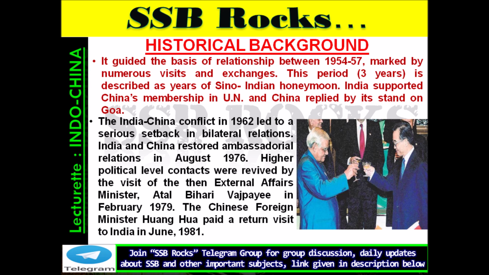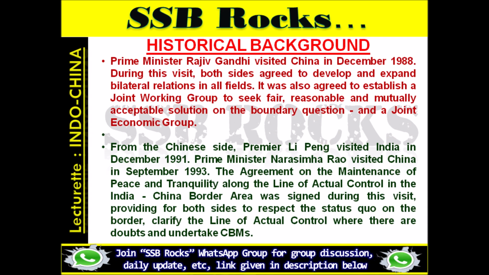India and China restored ambassadorial relations in August 1976. Higher political level contacts were revived by the visit of the then External Affairs Minister Atal Bihari Vajpayee in February 1979. The Chinese Foreign Minister Huang Hua paid a return visit to India in June 1981. Prime Minister Rajiv Gandhi visited China in December 1988. During this visit, both sides agreed to develop and expand bilateral relations in all fields.